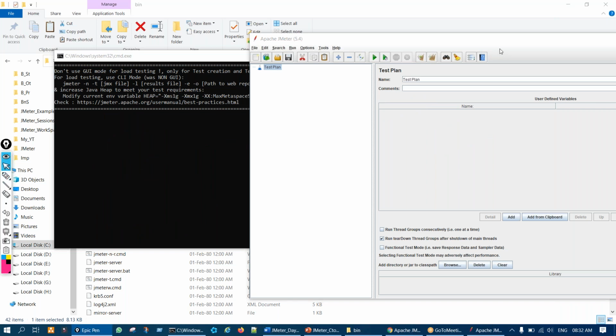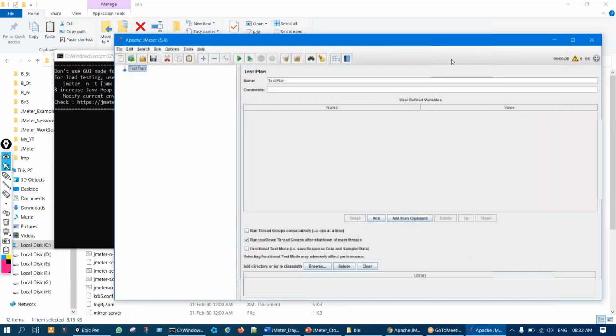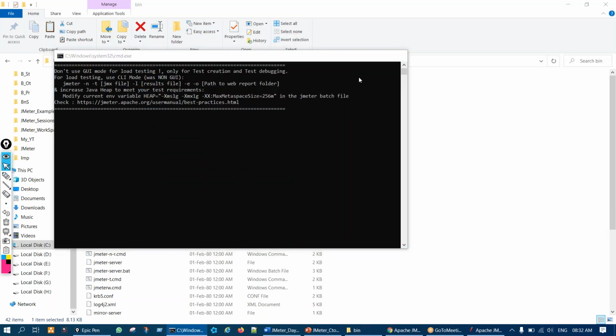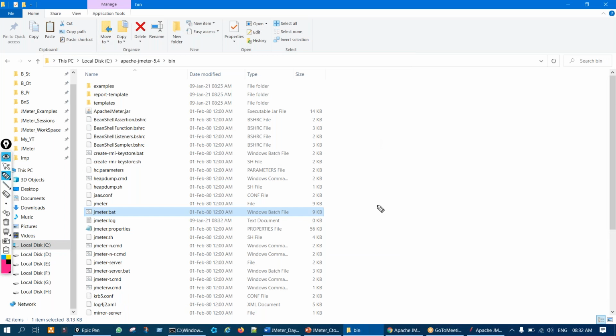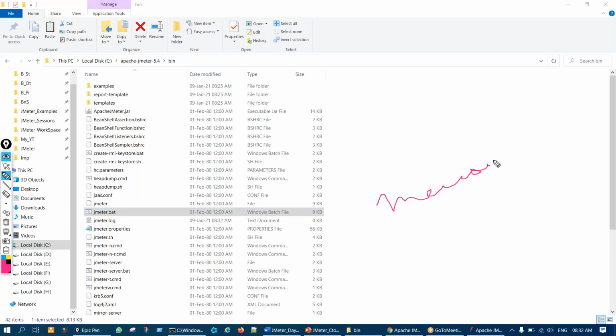First thing. Second thing, going forward in the session, we'll see we have to change the memory of JMeter. That memory is also known as heap memory. The option to change the memory or the heap is only given in this file, right? In this file. So that's why this is the preferred option. Okay. So launch JMeter from the jmeter.bat.